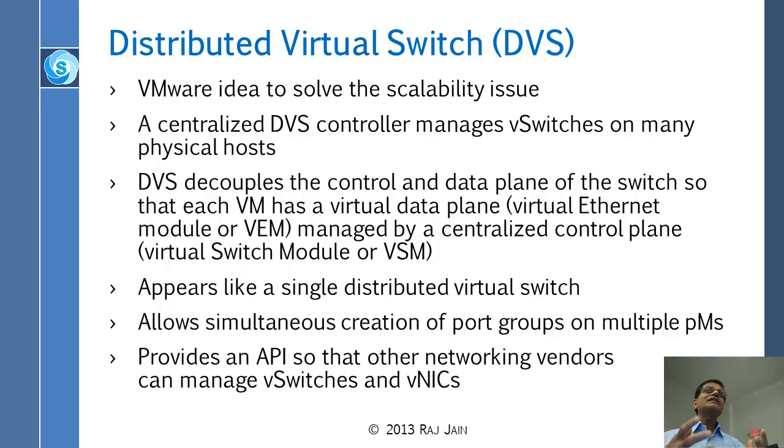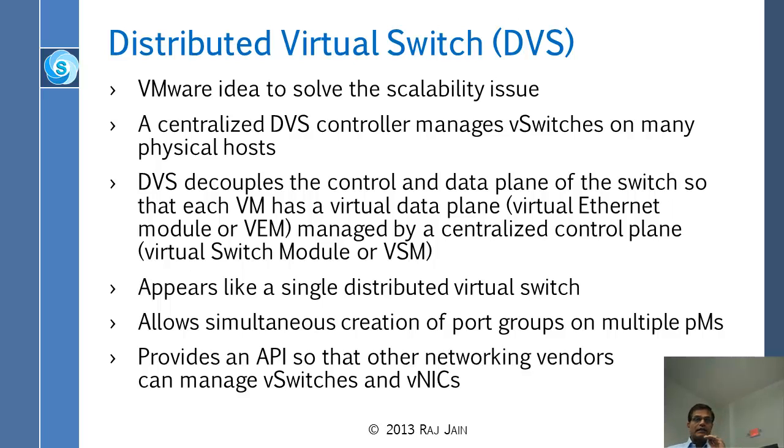Right? So distributed stuff, this is the difference. The original internet was designed to be distributed because we had a centralized network in those days. The current internet is designed to be centralized because we have distributed and that doesn't work. At least not in the control plane. So this is a centralized controller with many physical hosts. DVS couples the control, and so now this is where the decoupling of the data and control plane is started.